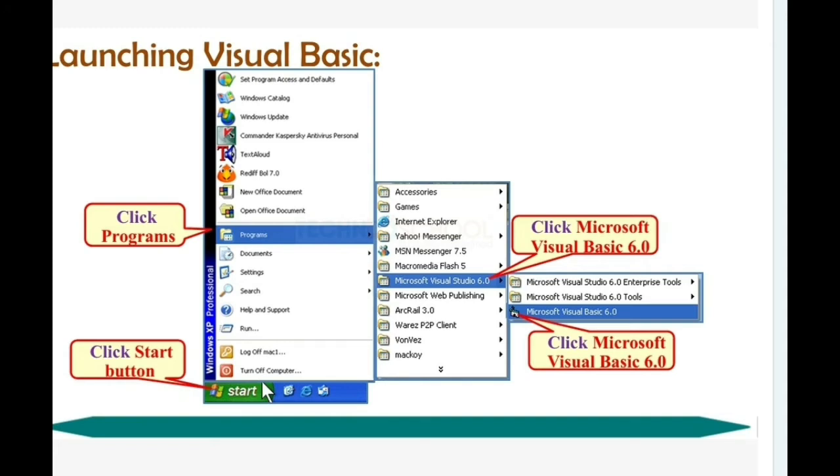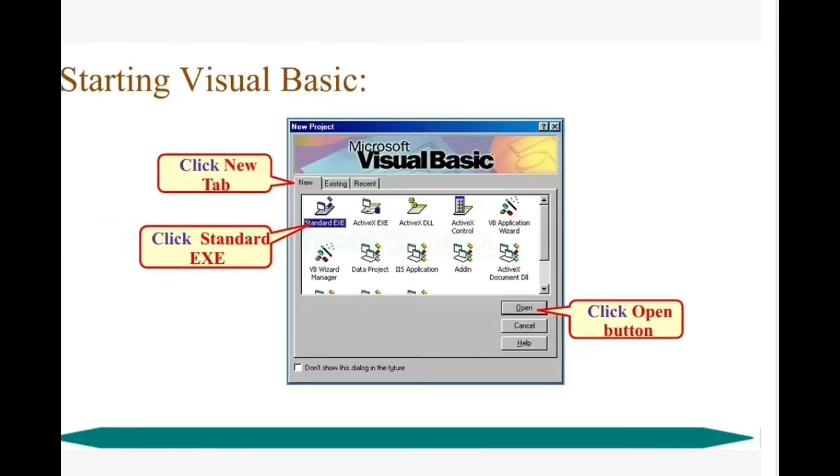Okay, so for that you have to install the VB software in your laptop or system. Once you have installed it, you can see the list of programs available in your system. Using all programs and the start button, it's available. You go to that menu. Once you click this menu, you can open the Visual Basic application. So these are the steps to launch the Visual Basic application in your system.